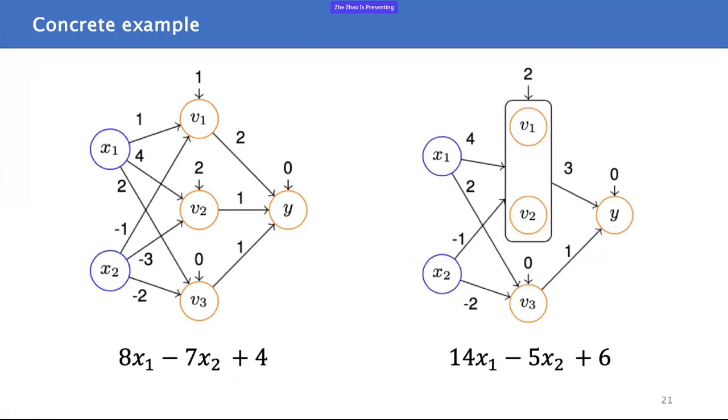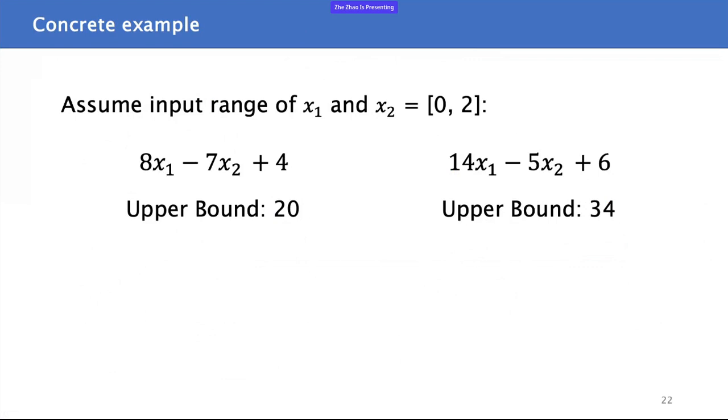Subsequently, we apply the rules of CEGAR-NN to merge the top 2 neurons in the middle hidden layer. Because the process ensures that our output is monotonically increasing, we choose the max bias between V1 and V2 as the new bias, and the output weights are obtained by adding. Then at this point, the formula for the output Y will also change from this to this. If we assume that the input interval for both X1 and X2 is 0 to 2, then we can easily calculate the upper bound on Y before and after the abstraction.